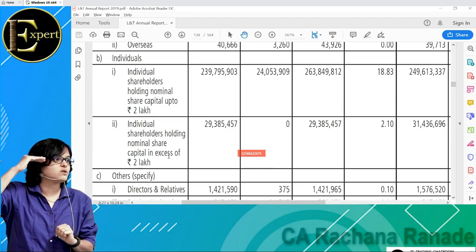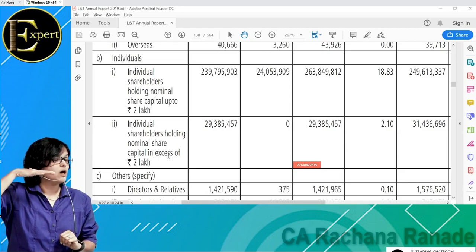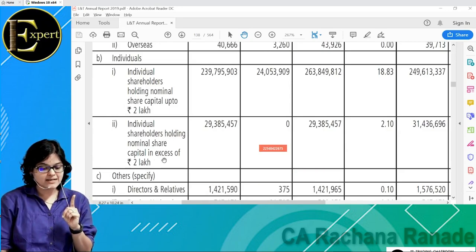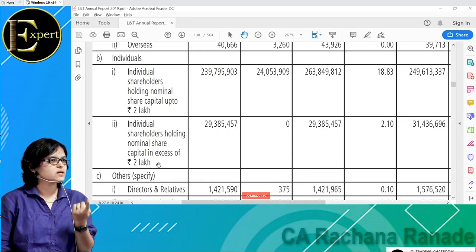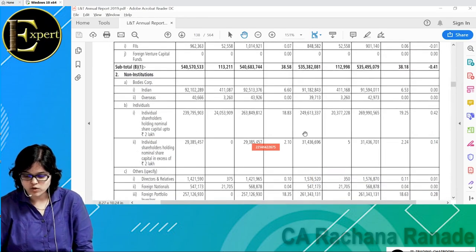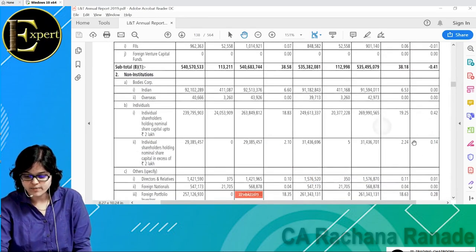Achha, please check this out. 19% is held by people like you and me. 19% of L&T is held by people like you and me. Why am I saying people like you and me? Less than 2 lakhs. Okay.